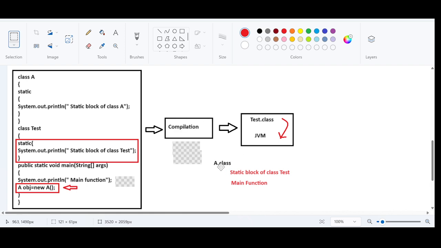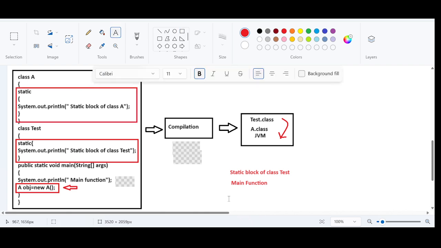Again, as I have said, when a particular .class file is loaded in the JVM, the static content will be recognized. What is the static content now? We have a static block in class A. This will be recognized and executed. So the output is going to be: static block of class A.